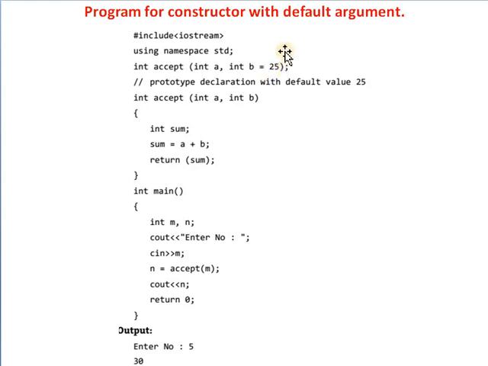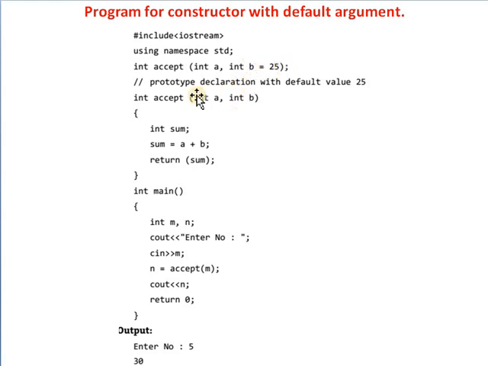Here the default value for b is set. I repeat once again: the class is Accept, and here is one function accept having two parameters a and b, both integer types, and the value 25 is the default value assigned to the variable b.